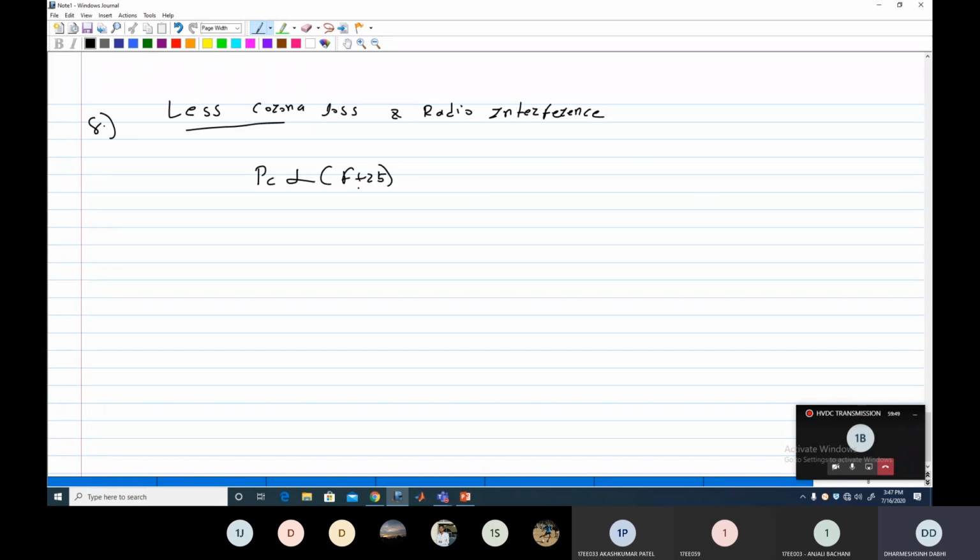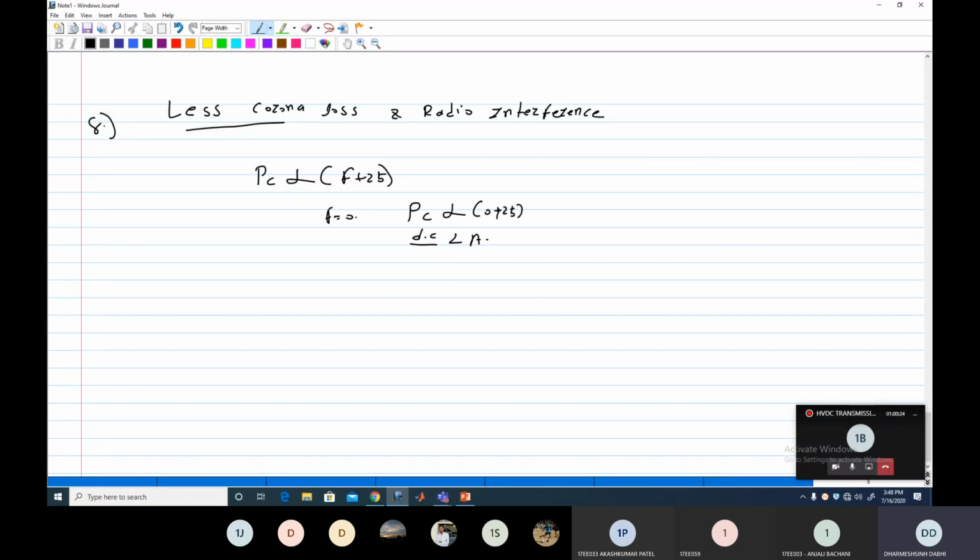I will show you the whole equation, but you can see the part that is frequency dependent. Corona loss is dependent upon the frequency. Clear? In the DC line, we know that frequency is 0. So corona loss depends only on the remaining parts of the equation, 0 + 25. So corona loss is less in DC as compared to AC.